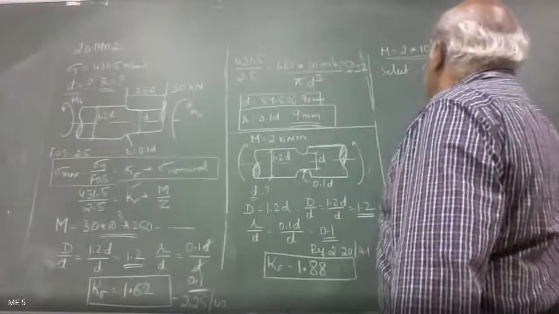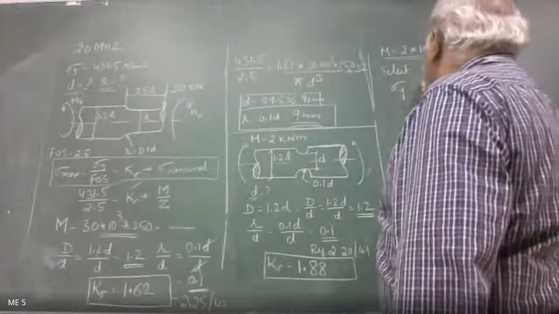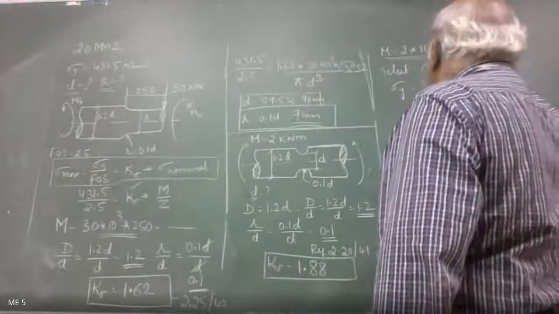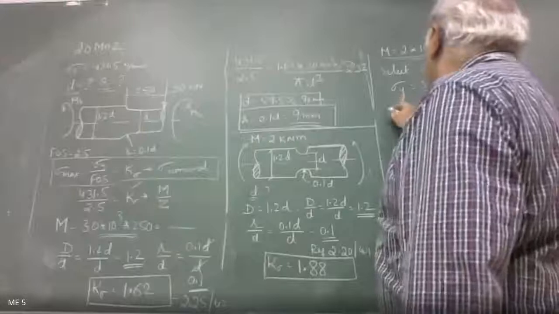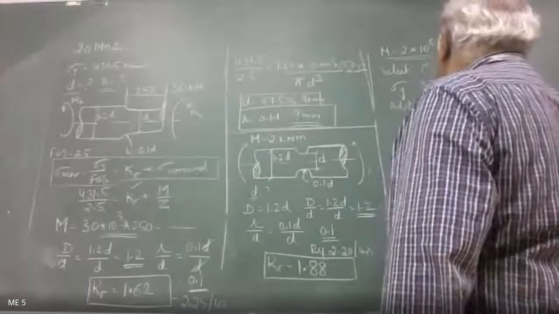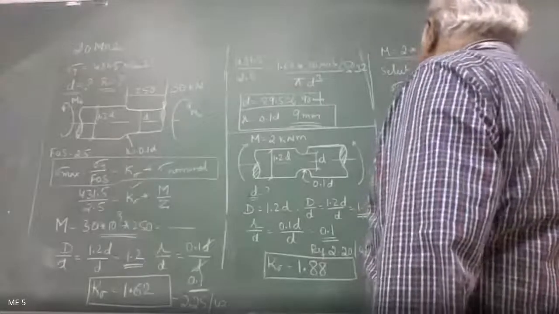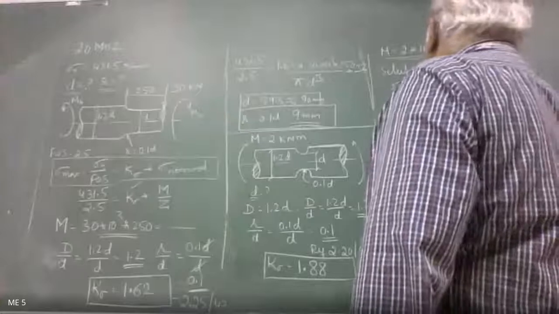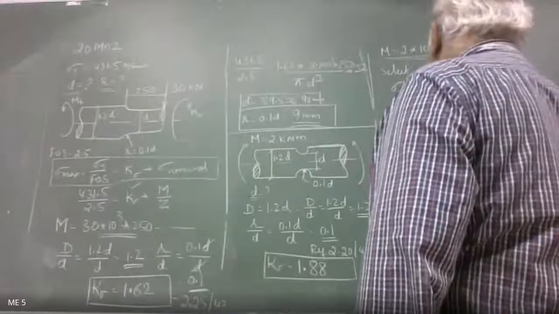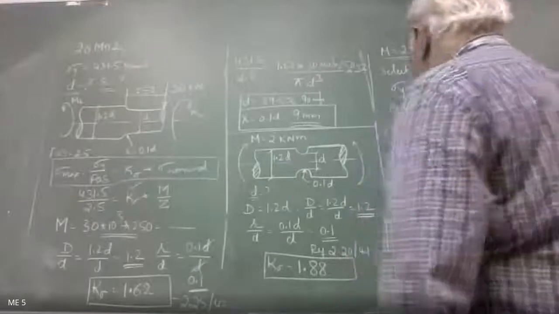Select C40 steel, for which sigma y is equal to 324 megapascal, and adopt FOS equal to 2.5. So sigma max is equal to sigma y by factor of safety, which is equal to K sigma into sigma bending.